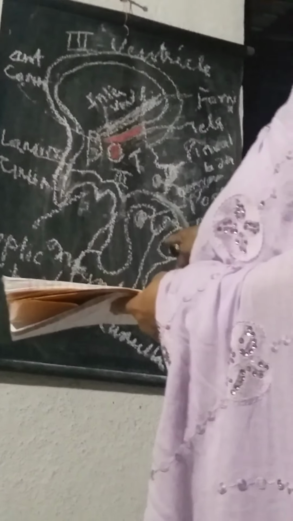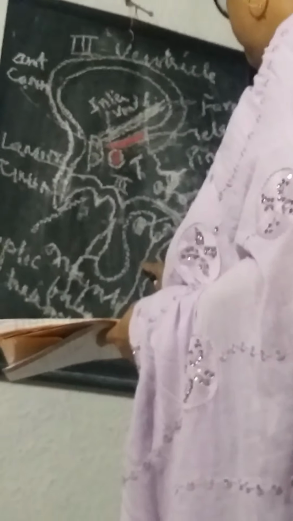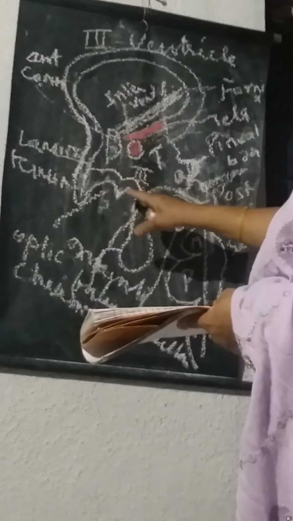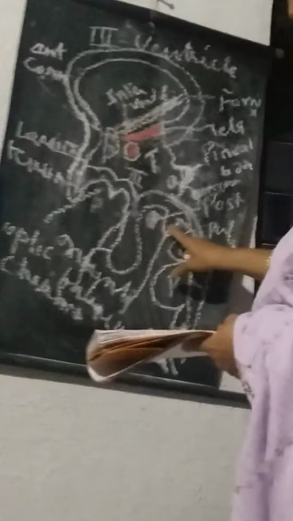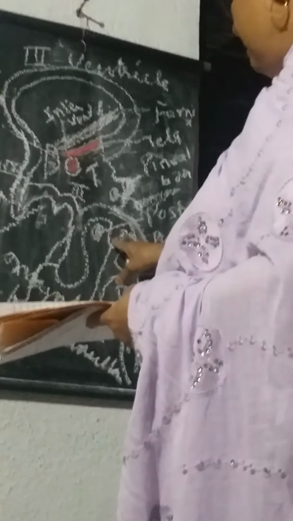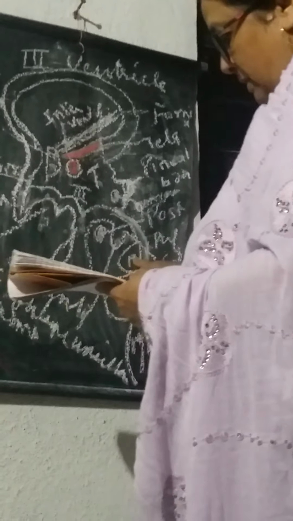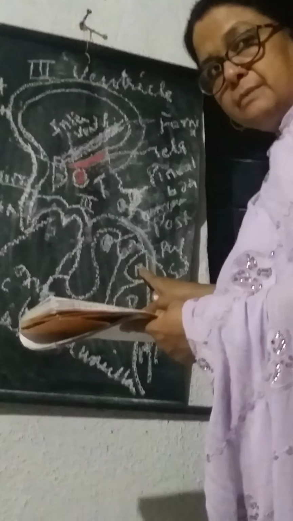This is the mammillary body. So you have the optic chiasma, the infundibulum, the mammillary body, and the tegmentum of the midbrain.